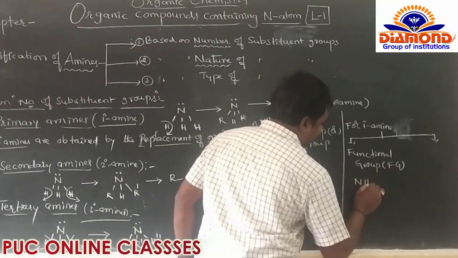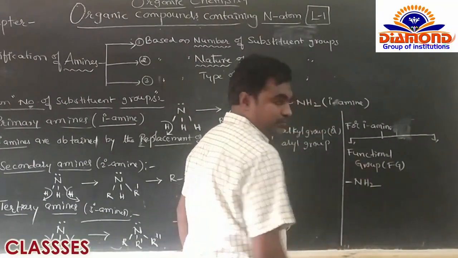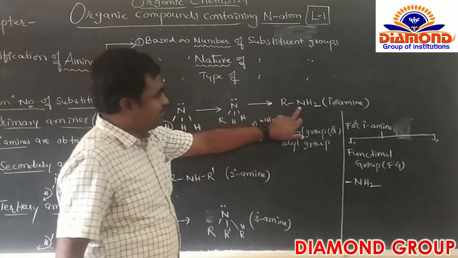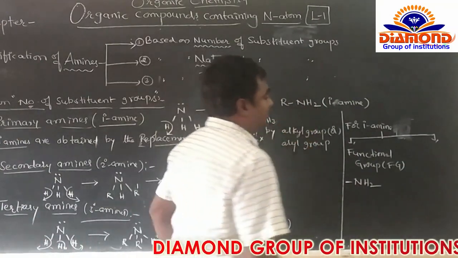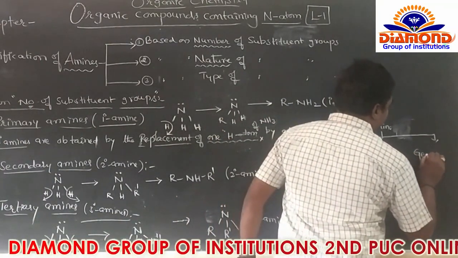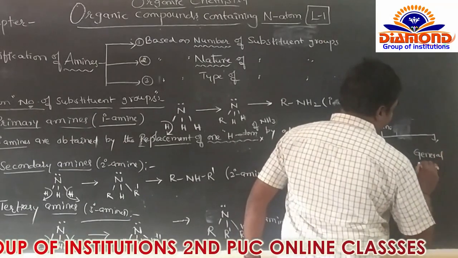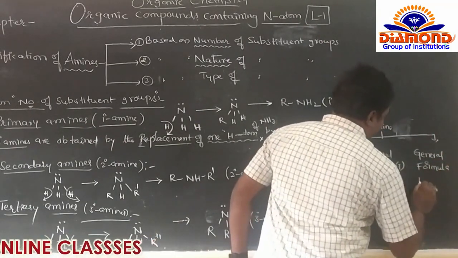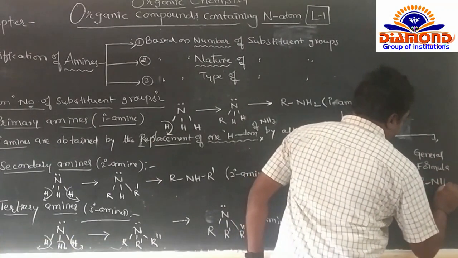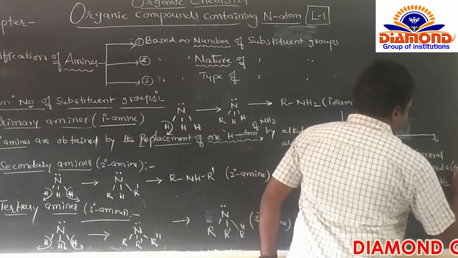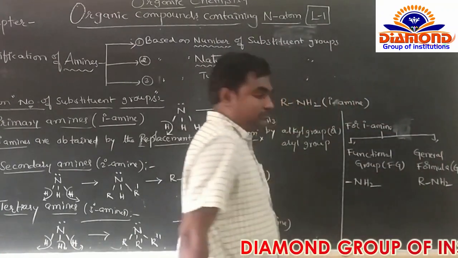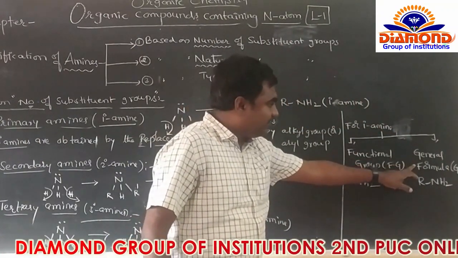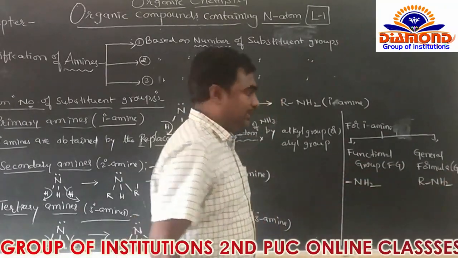Here we got NH2 as the functional group. In primary amines, the functional group belongs to NH2, and the general formula is RNH2.